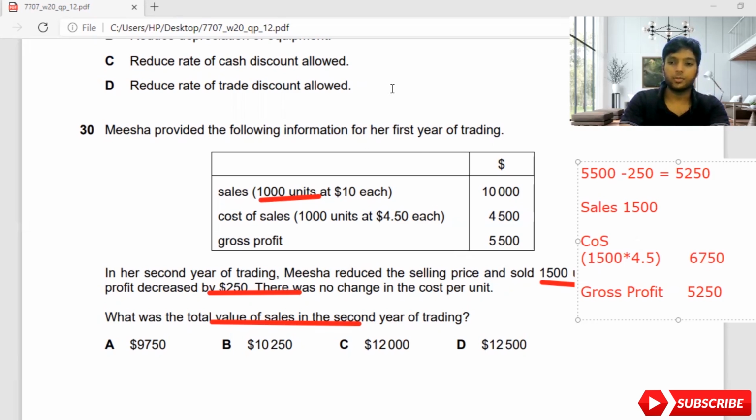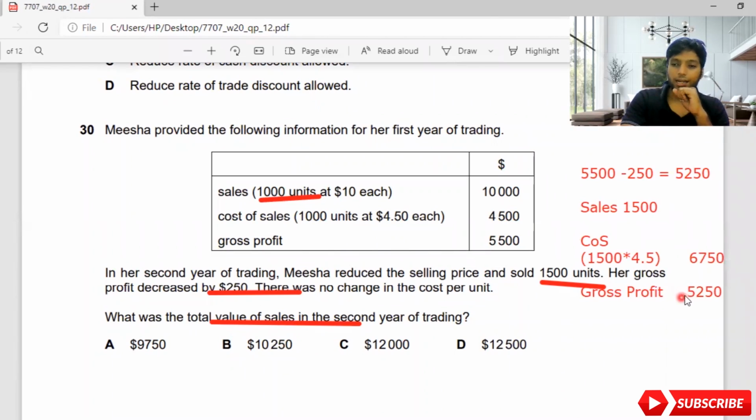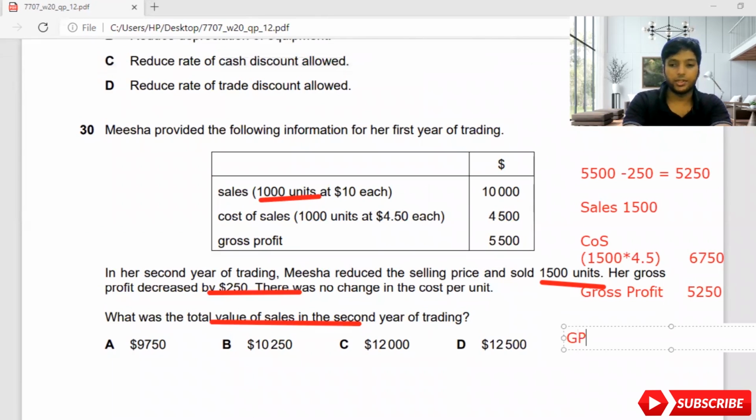Easy. See here what I'm going to do. I'm going to add this 5,250 along with the cost of sales, then I'll be able to find the actual number of sales they have done. So gross profit plus cost of sales will give you sales. GP was 5,250, cost of sales was 6,750. The sales is now how much? 12,000. So the answer is C here.